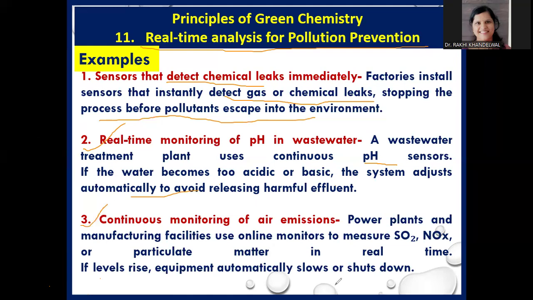Thirdly, the continuous monitoring of air emissions. Power plants and manufacturing facilities use online monitors to measure sulfur oxides, nitrogen oxides, or particulate matter concentration in real time. So, if levels rise, the equipment automatically slows or shuts down. So, by 24/7 real-time monitoring, we can stop the emission of harmful substances into the environment directly by stopping the process.